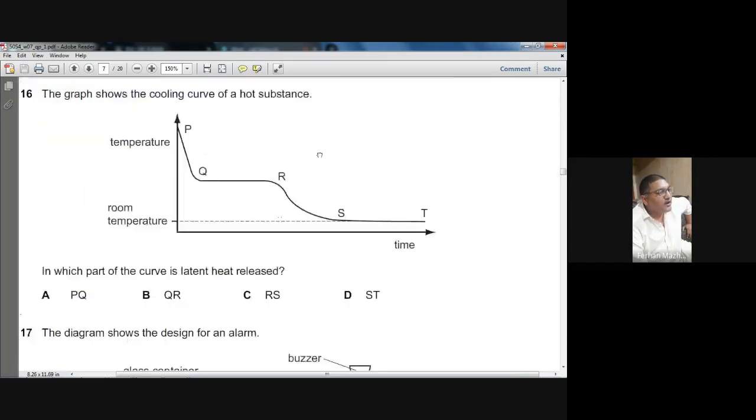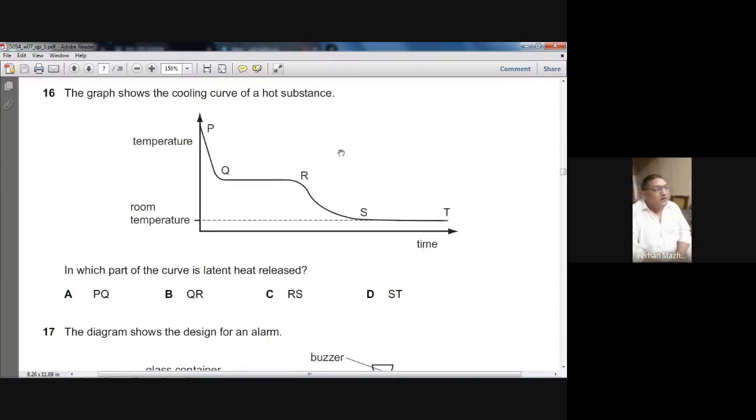Okay, on your screen, question number 16 is showing. The graph shows the cooling curve of a hot substance. In which part of the curve is latent heat released? When is the latent heat involved? When there is a state change, and when the state change happens, the temperature does not change and the cooling curve becomes flat. So where is the latent heat involved on the graph? QR, B. Yes, on the QR, the graph becomes flat. So B is the right choice for question number 16.